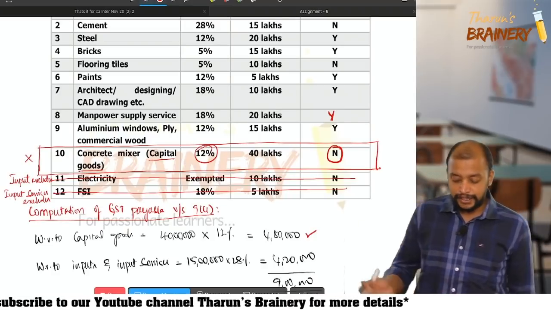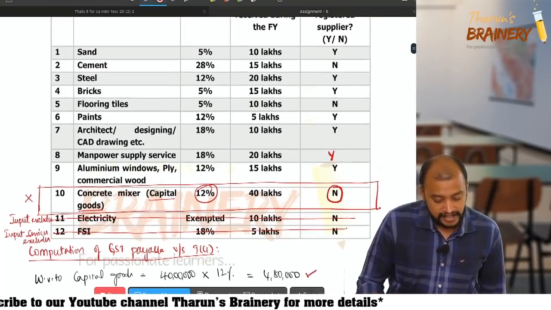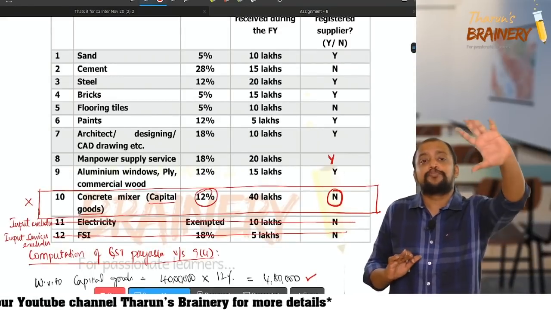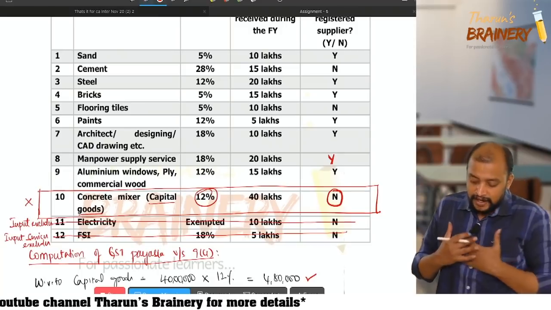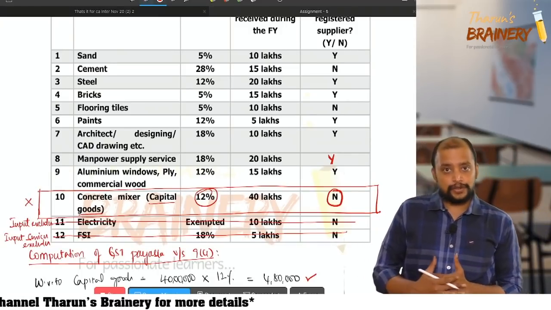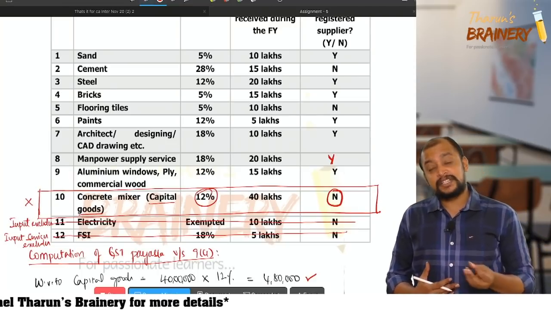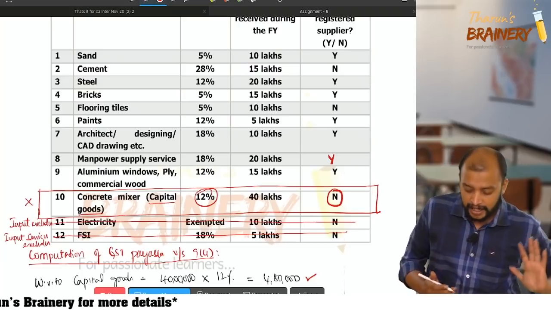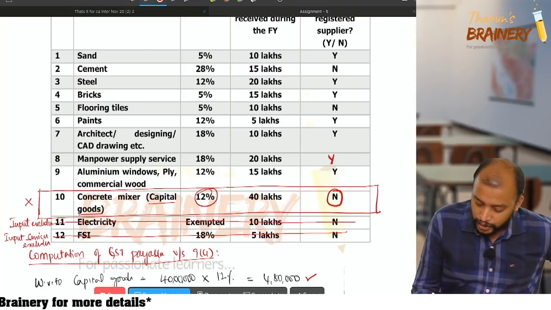Then you need to take the others. Is there anything else as exclusion? No. Now the others you take. All these are inputs and input services. Now what is the total, and how much is from the unregistered person? We need to analyze. So what is the total of this?